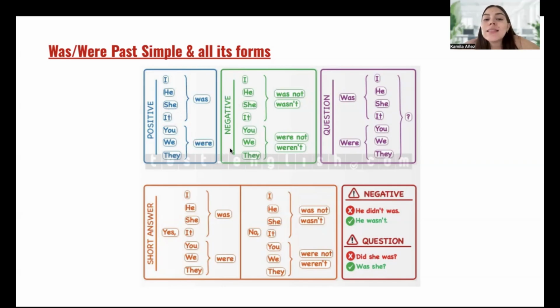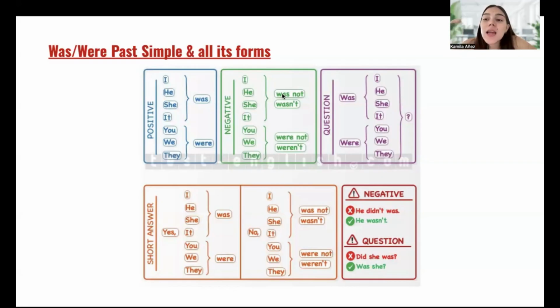Okay? Let's see negative. For negative, we have all the subject pronouns right here, and we add was and were.